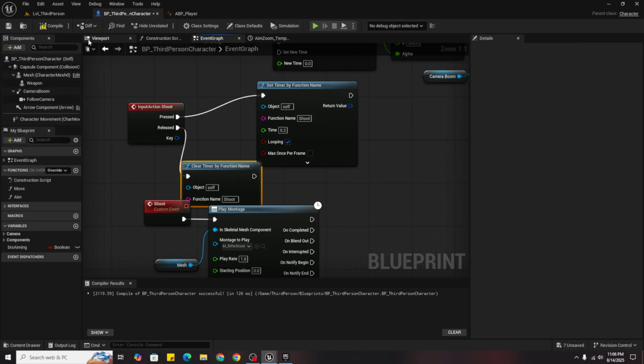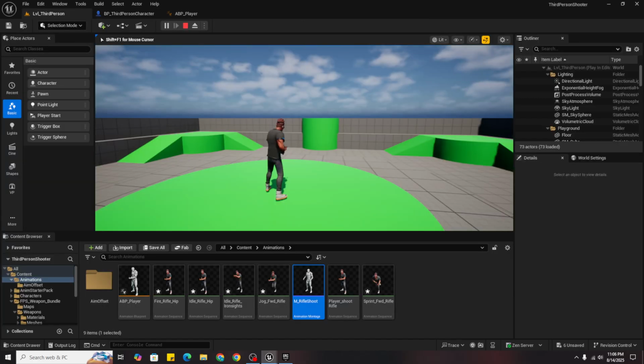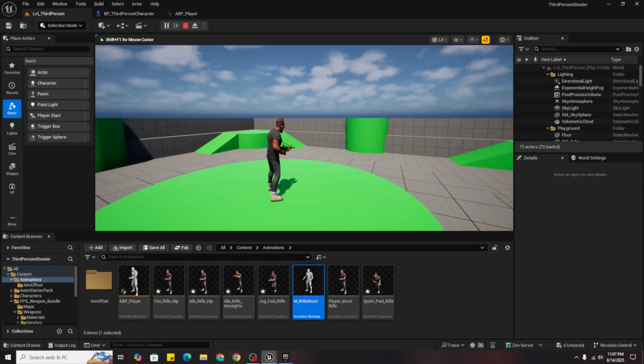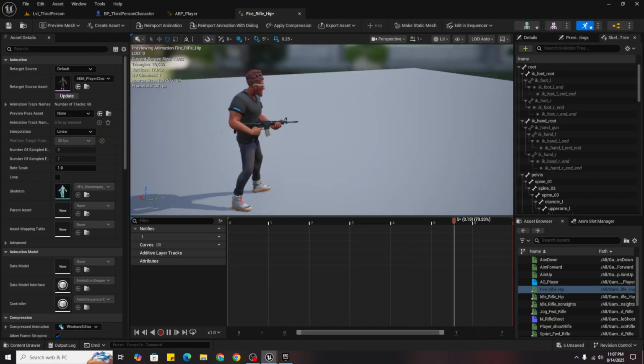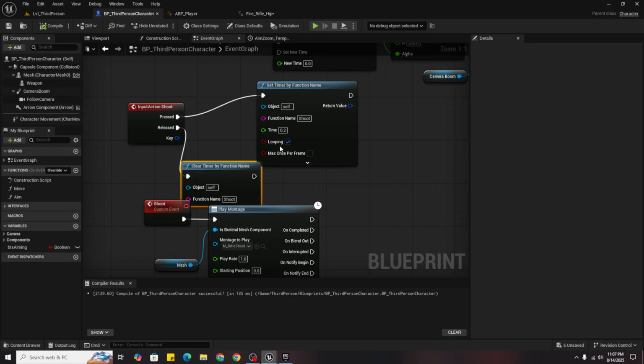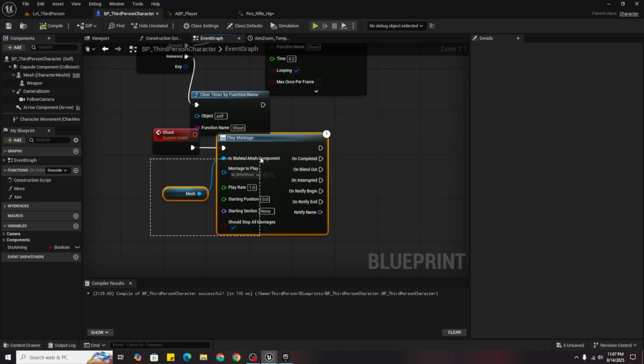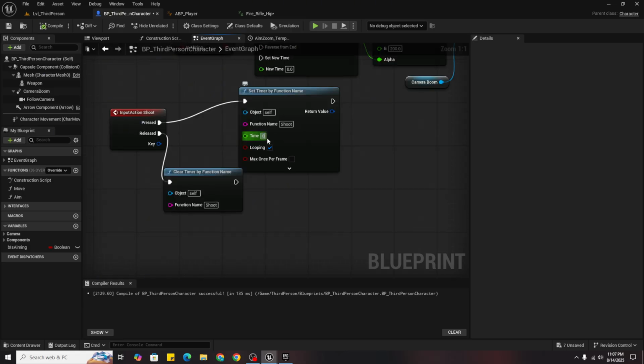So if I come, you can see it's firing but barely noticeable. So what we can do is one thing, make this a little bit more, 0.3 seconds.